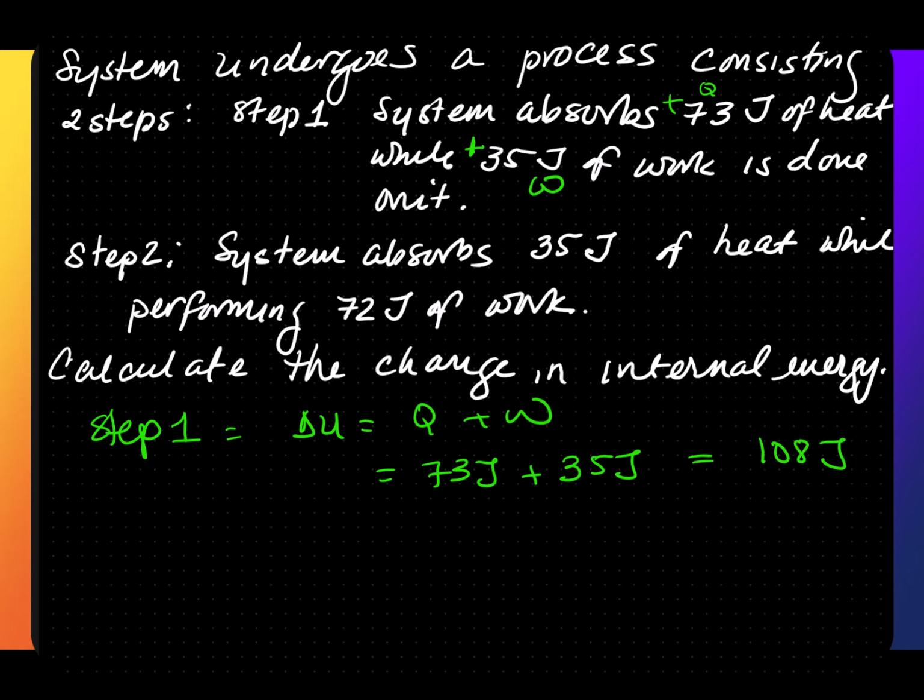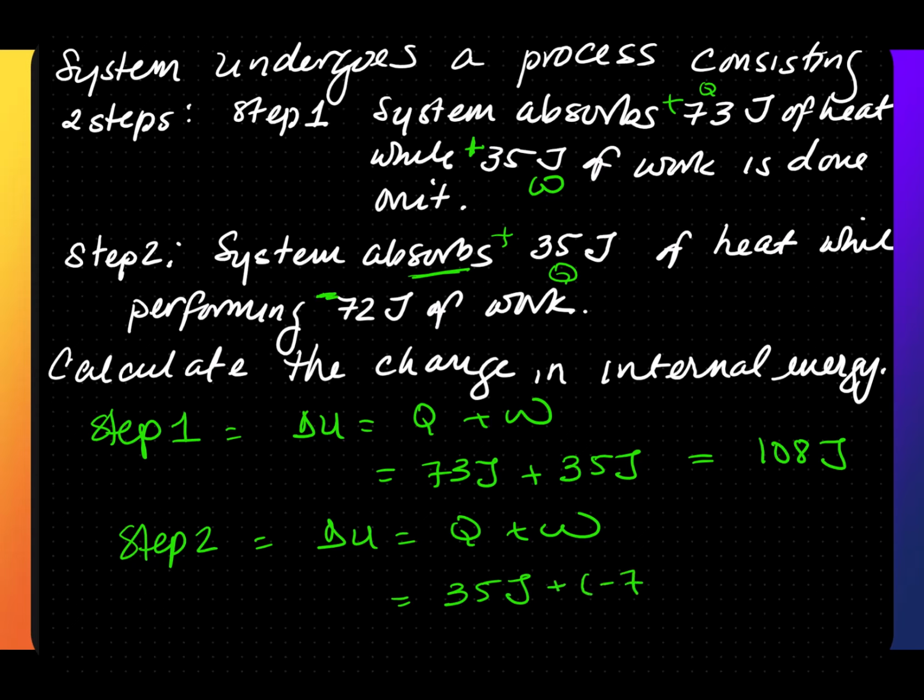In step 2, the system absorbs, so that means it's an endothermic process while performing 72 joules of work. So that means that the system is doing the work, so this is a negative. So in step 2, delta U is equal to Q plus W. This is going to be 35 joules plus a minus 72 joules, which equals negative 37 joules. So the delta U, or the internal energy for this system, is going to be 71 joules.